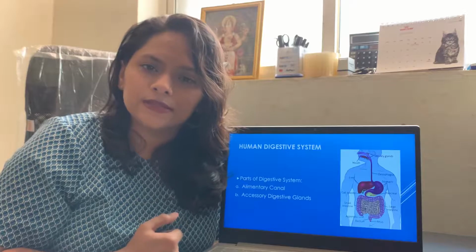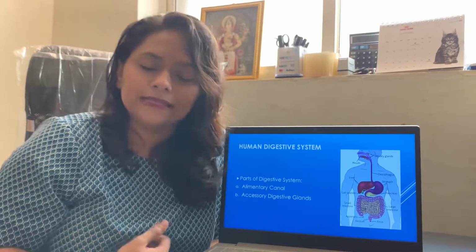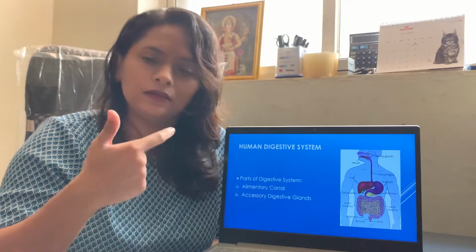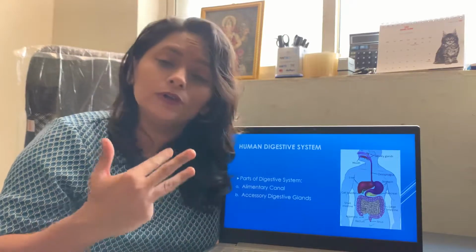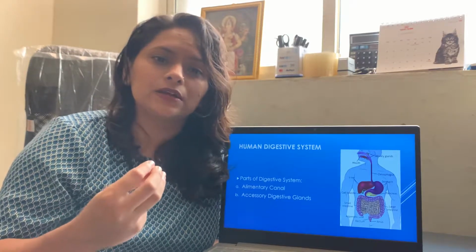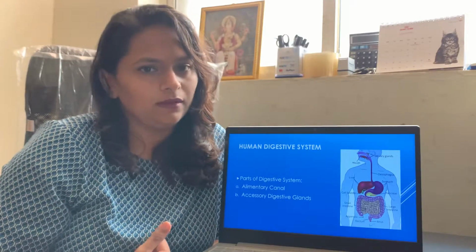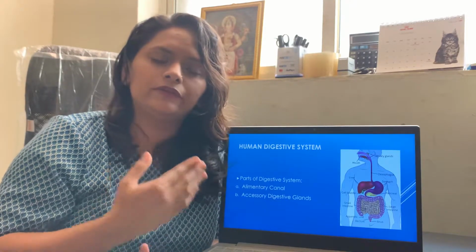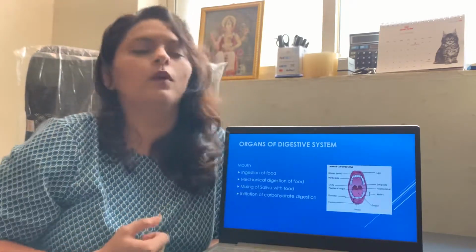Digestive glands are going to synthesize certain digestive enzymes. These glands are the salivary gland, liver, pancreas, gastric gland. Also, there are certain glands which are present in the intestine as well. Now, let's understand about the different organs of the digestive system one by one.